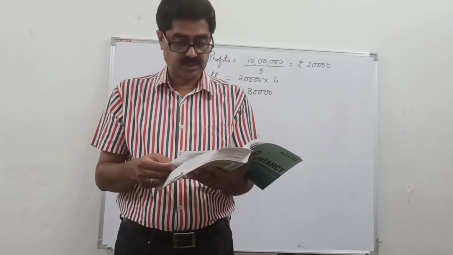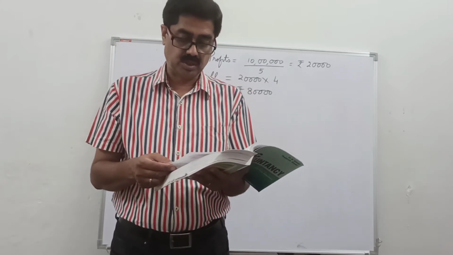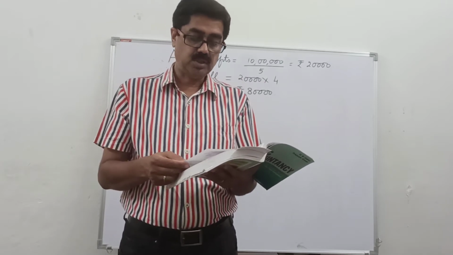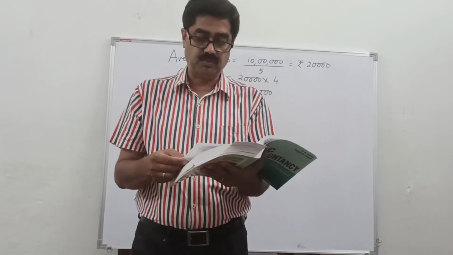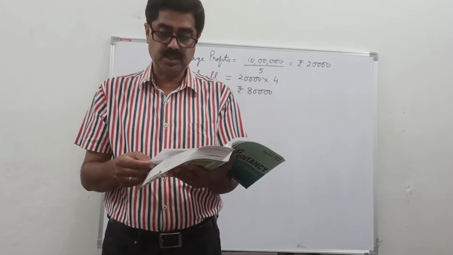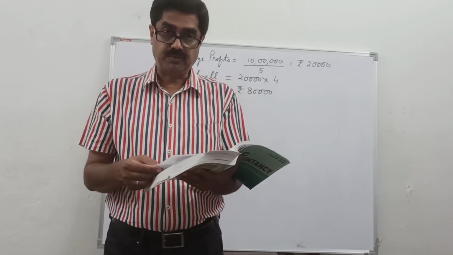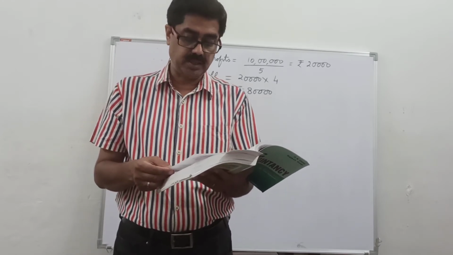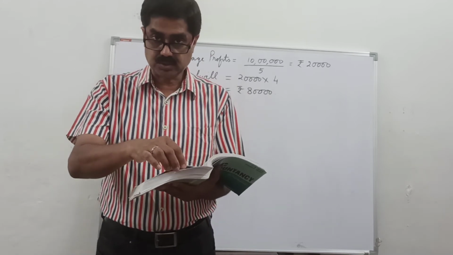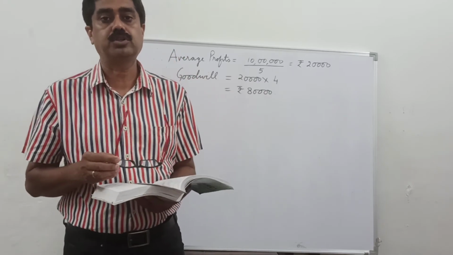Thus, if profits are given for 2015, 16, 17 and 18 and weighted average profit is to be calculated, then the weights assigned will be as follows: 2015, 1; 2016, 2; 2017, 3; and 2018, which is the most recent year, 4. Thereafter, each year's profit is multiplied by the weight assigned to it to find the products, and the total of products is then divided by the total of weights to calculate the weighted average profits. The weighted average profit is multiplied by the agreed number of years of purchase to find the value of goodwill. Let us apply this in question number 5 to understand how to ascertain the weighted average profit method.